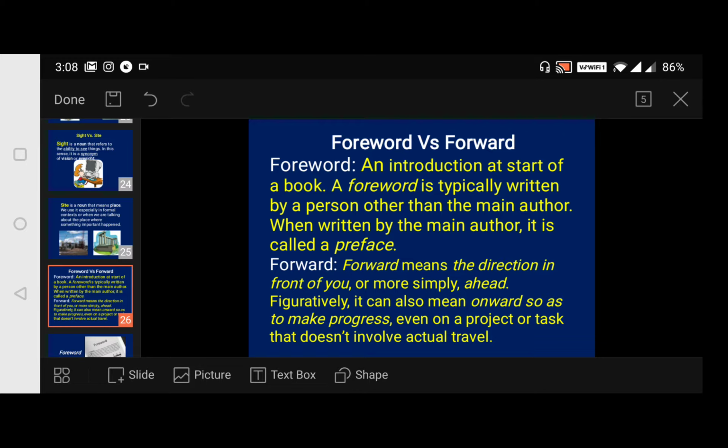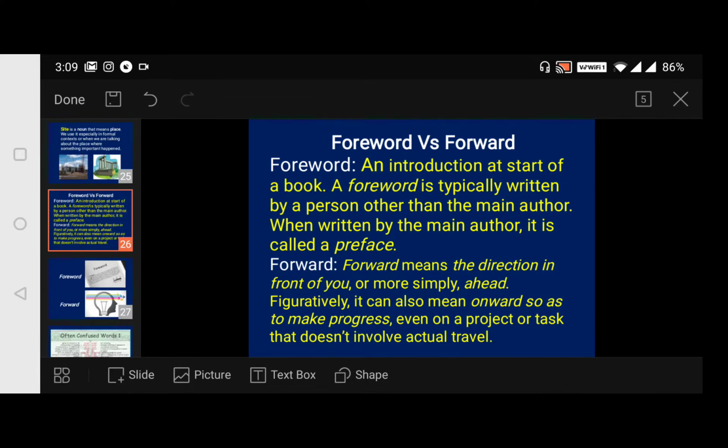So forward means the direction in front of you, or more simply ahead, going ahead, moving ahead. We say it as going forward, isn't it? Figuratively, it can also mean onward, so as to make progress, even on a project or task that doesn't involve actual travel. Always moving, friend, moving further, moving in the direction in front of you. The exact antonym of backward, we say it as moving forward. And forward is also the introduction at the start of a book, which we see.